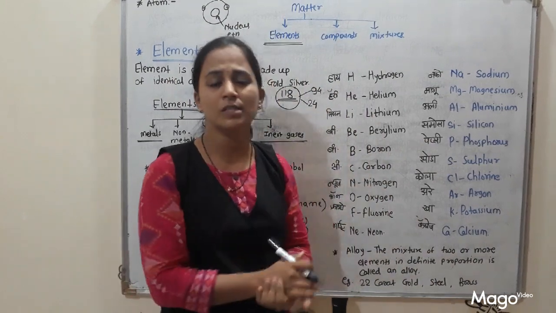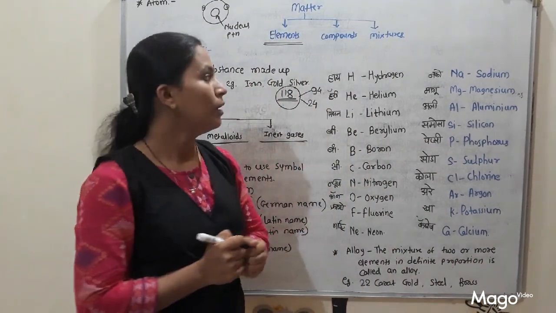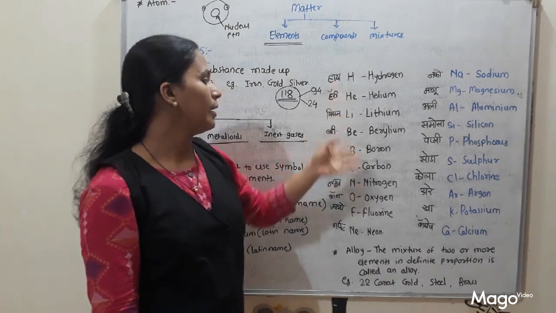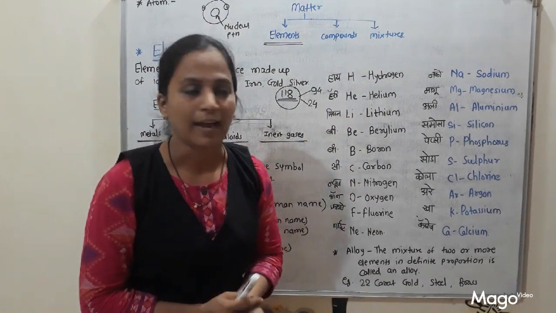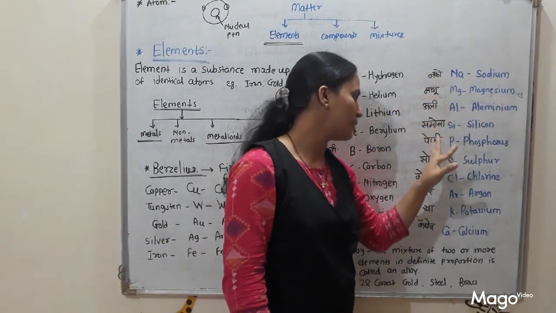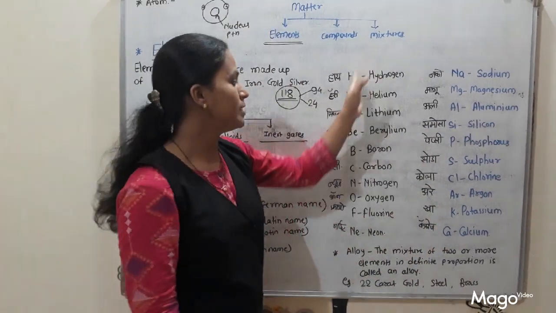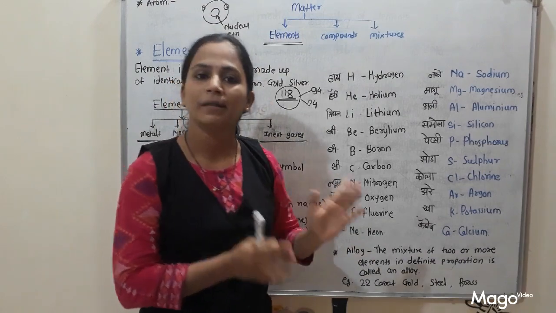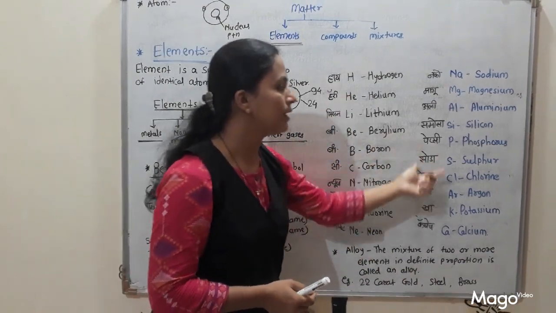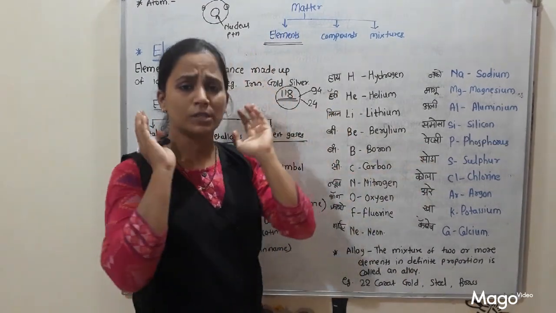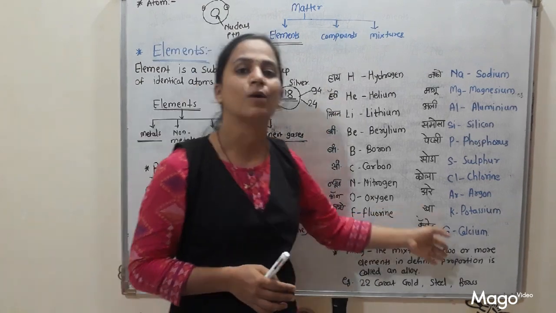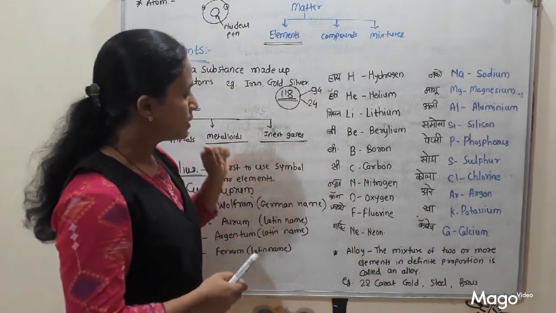So what is the first sentence to remember the first 10 elements? Hi Harry, listen BBC News on Friday night. And what is the second sentence? Naku magu ali samosa Pepsi soda cola rekha cabbage kiva carrot. So this is the trick. Students, remember these two sentences so that you can recite and remember all the 20 elements in sequence. So the next point is alloy.